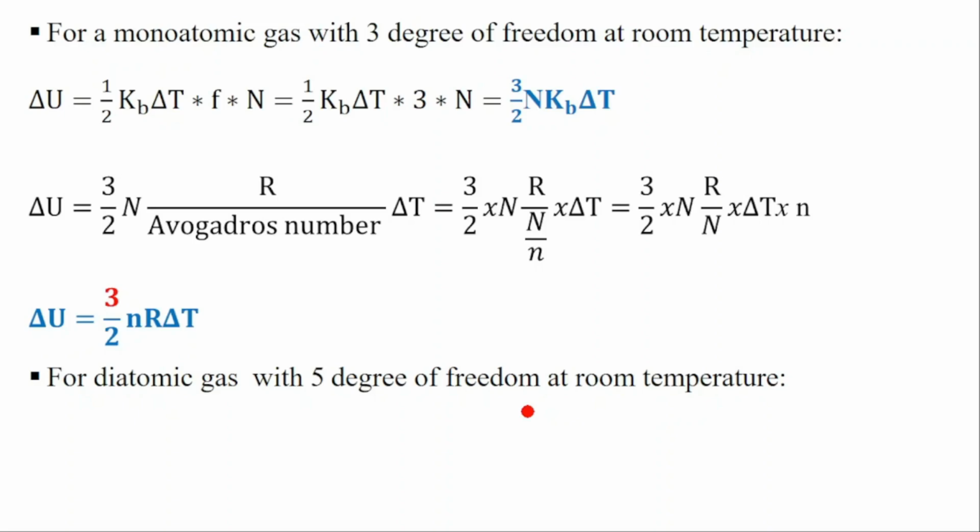Vibration will come when you have a higher temperature. So for a diatomic gas with 5 degrees of freedom at room temperature, we replace by 5. That means the internal energy will be equal to 5/2 N kB dT, which is 5/2 n R dT. So this is the relation between the degrees of freedom and the internal energy.